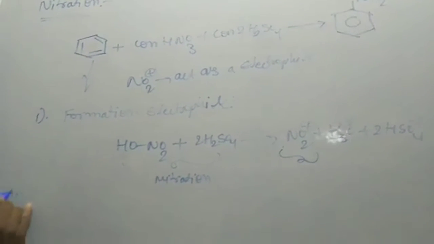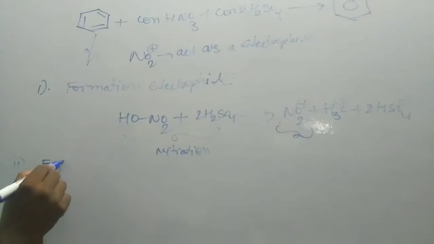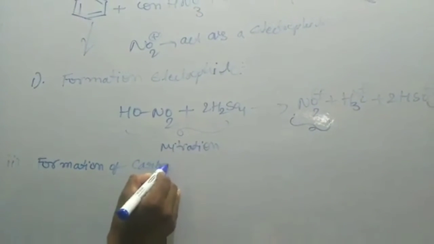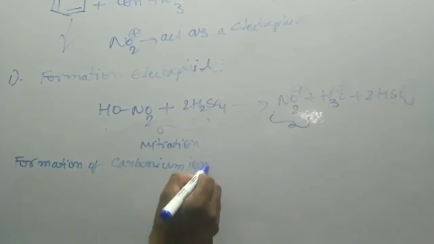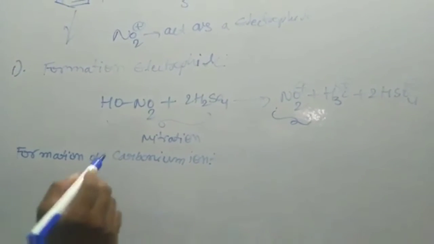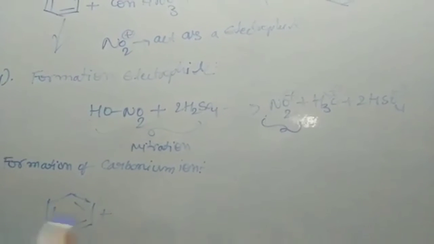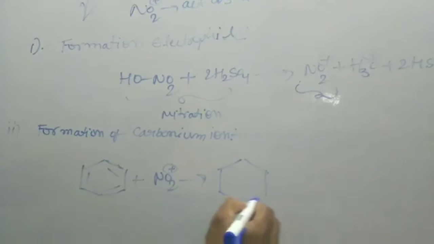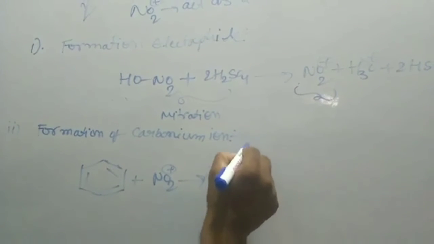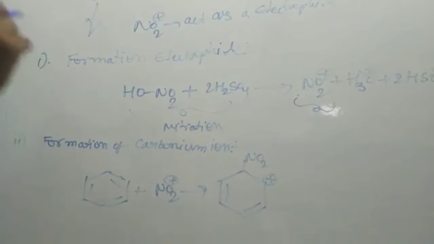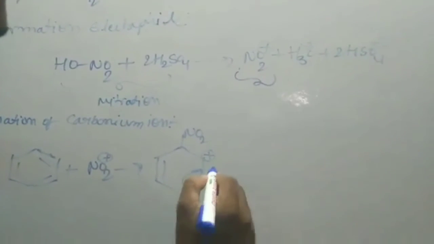Now the second step is the formation of carbonium ion. Here when the electrophile approaches towards benzene, the carbon present on benzene acquires positive charge and another carbon acquires negative charge. So this carbonium ion is stabilized by resonance structures.